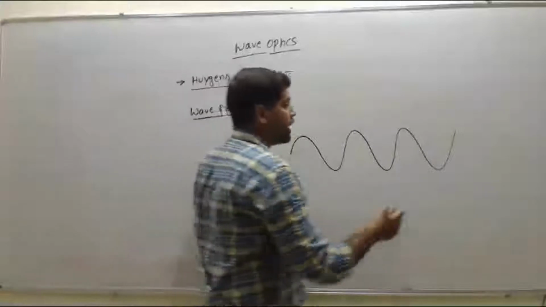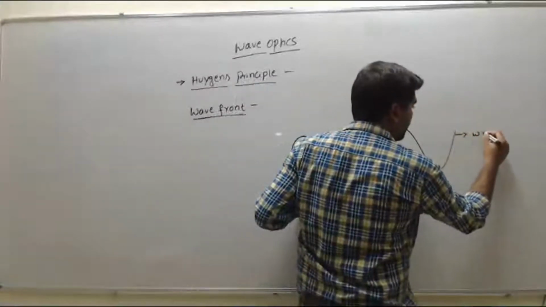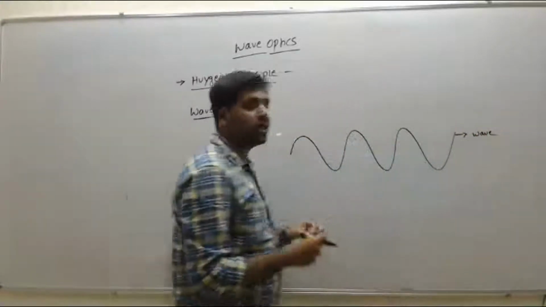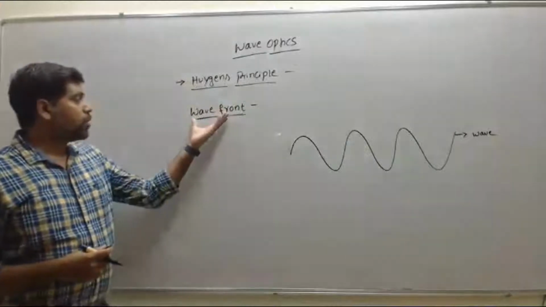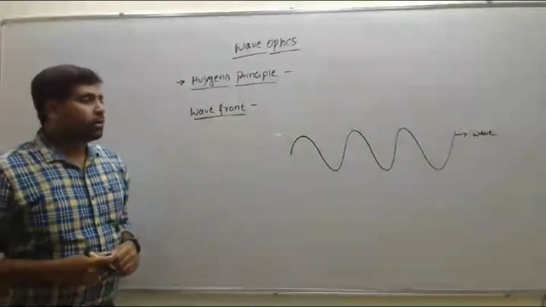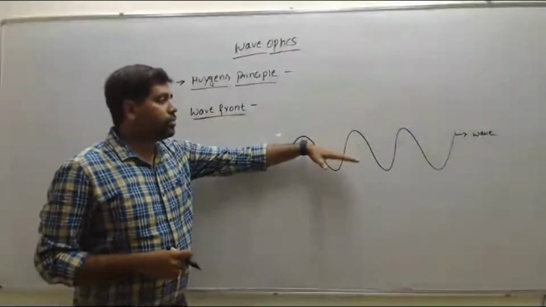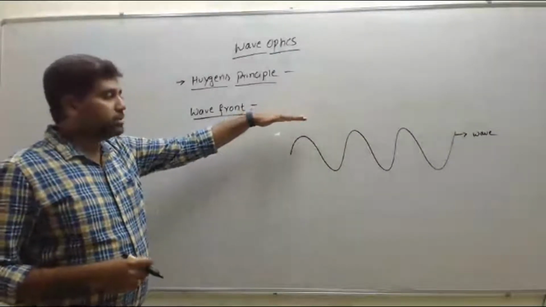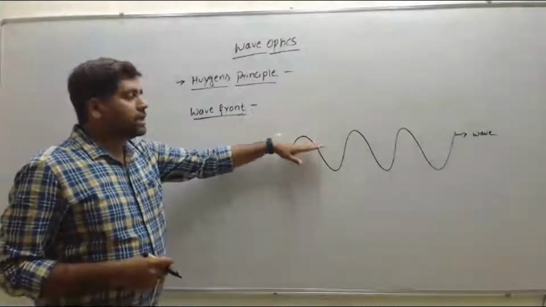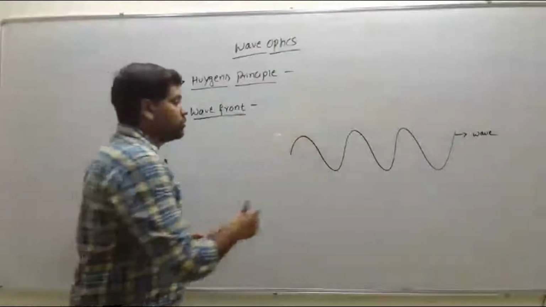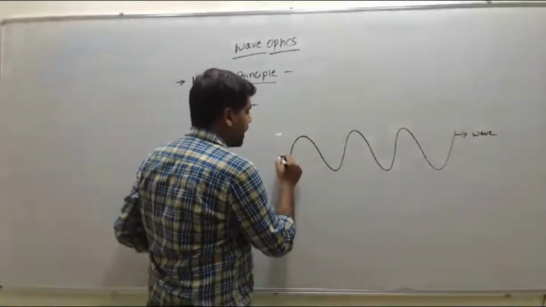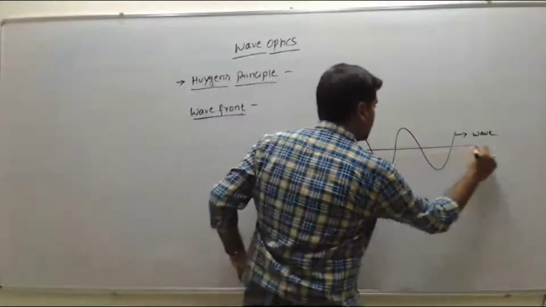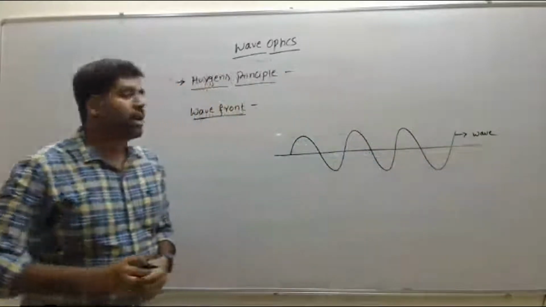So this one we call as wave, right? So this is the wave. So what about the wave front? If we observe this from the top of the surface at maximum disturbance, that is the particles which disturb maximum, so here that is nothing but the amplitude, right? So this one is the axis.